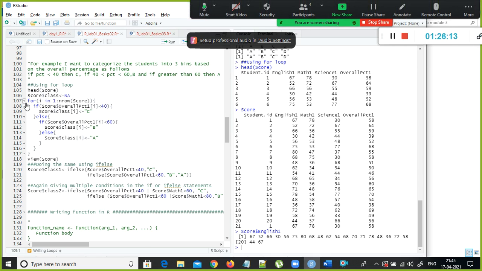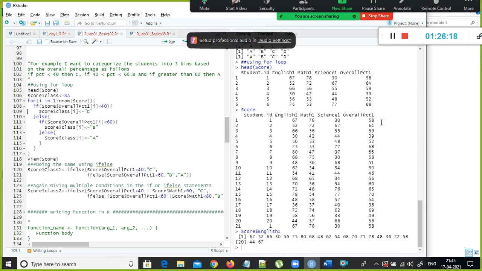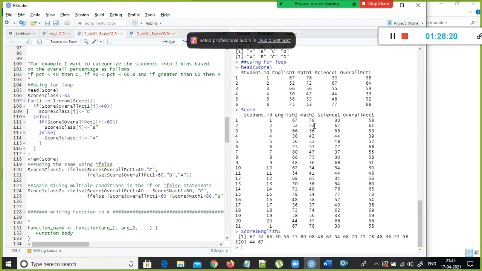So now what I'm going to do is use the for loop. For example, I wanted to create a new column in this data frame. How many columns are there? 5 columns are there. I want to create a new column here. How can I do that?